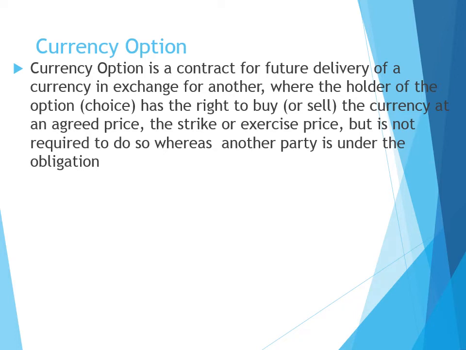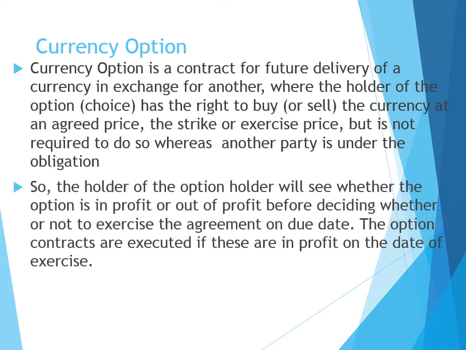But he is not required to do so since he holds the option, whereas the other party is under the obligation to execute the agreement. So, the holder of the option will see whether the option is in profit or out of profit before deciding whether or not to exercise the agreement on the due date.